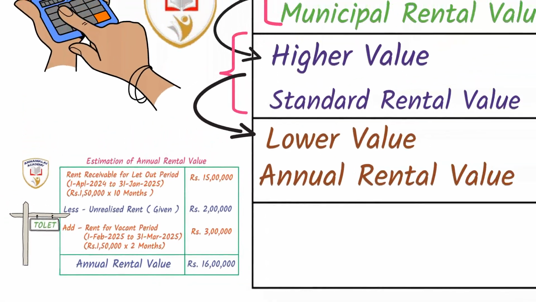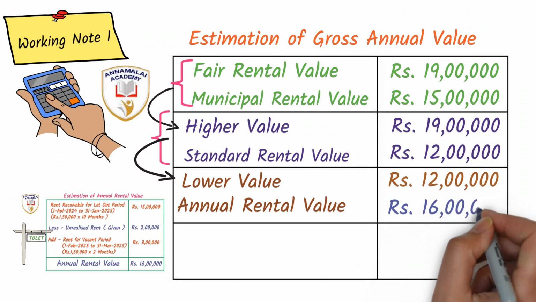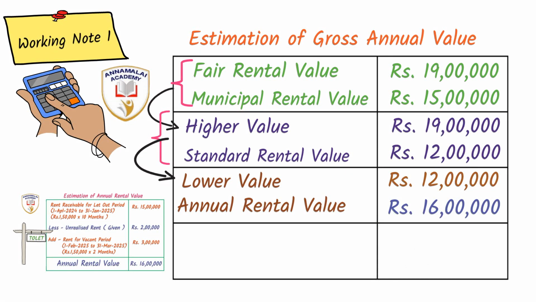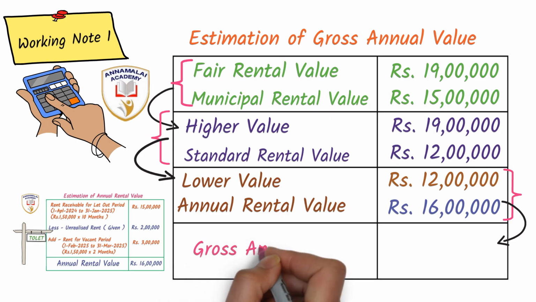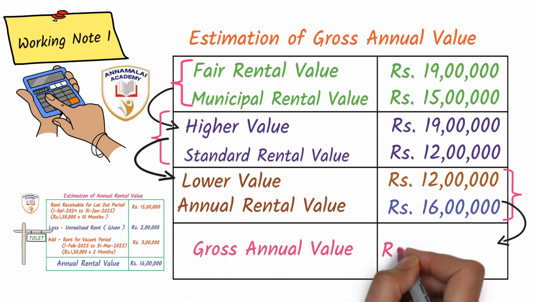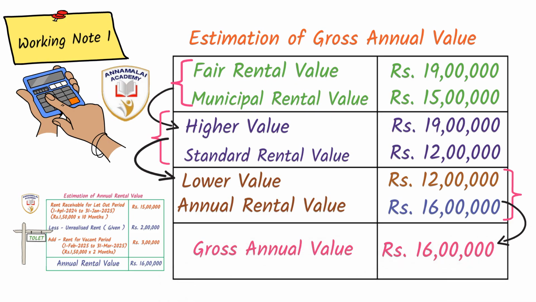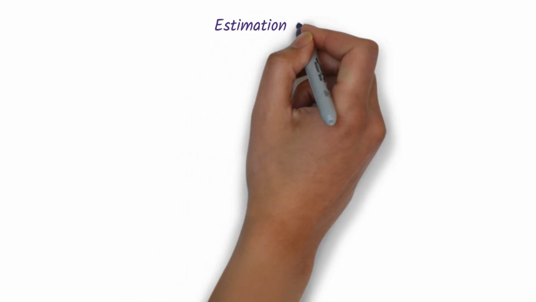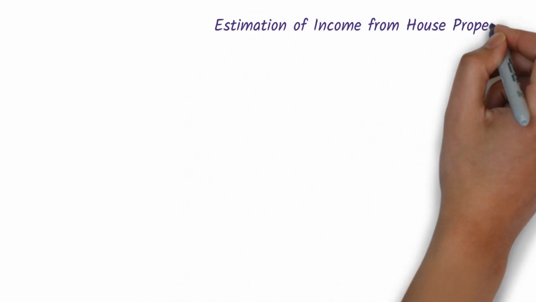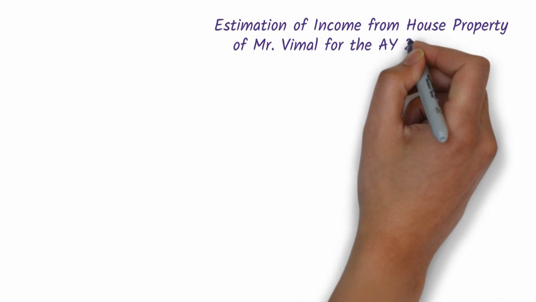This annual rental value of rupees 16 lakhs will be compared with the lower value computed in the previous step, and whichever is higher, that is 16 lakhs, is fixed as the gross annual value. So gross annual value is arrived at as rupees 16 lakhs. Now starting the estimation of income from house property of Mr. Vimal for the assessment year 25-26.